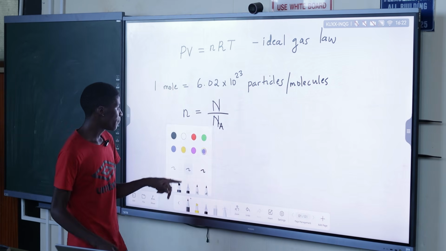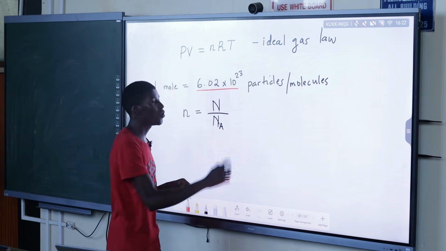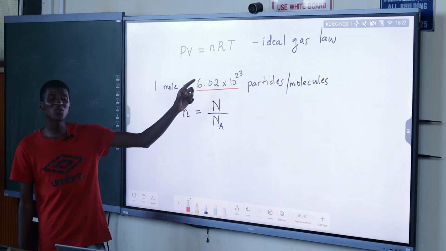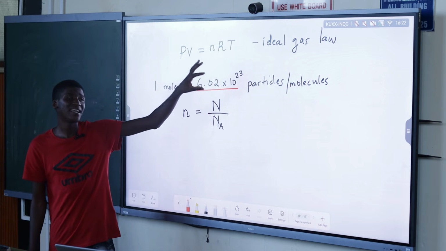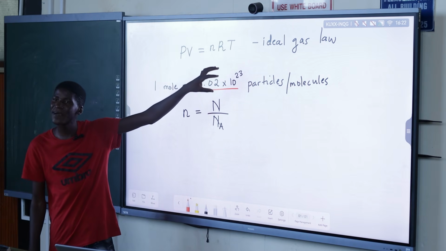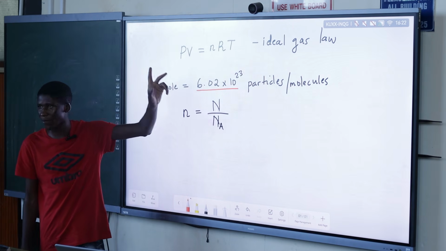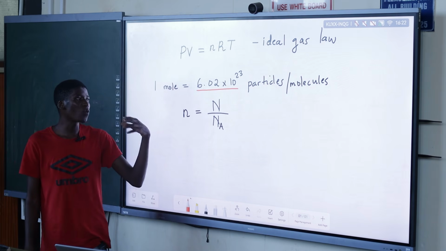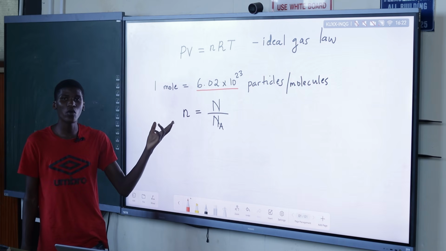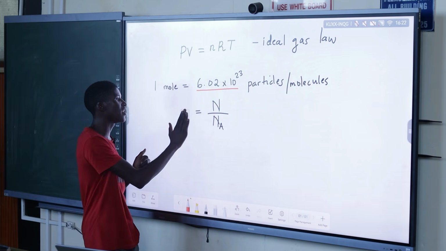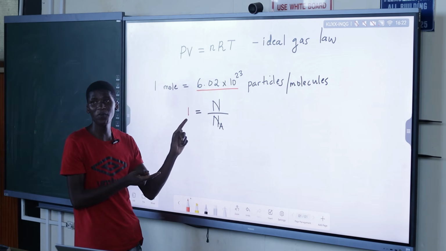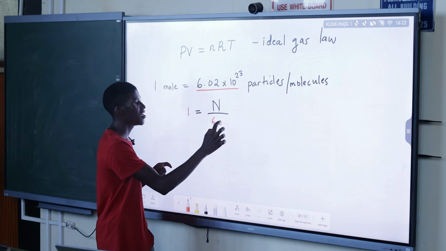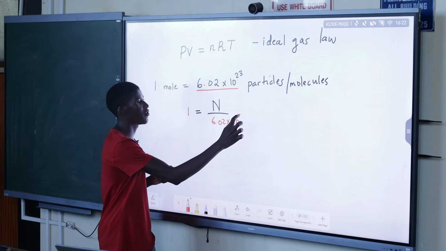So Na, what do we call this? We call this Avogadro's constant, right? Avogadro's constant is just a number that tells us how many particles we have in what? In 1 mole. That is why the formula works. So if I've got only 1 mole of a substance, it means for Na I'm going to put 6.02 times 10 to the power 23.